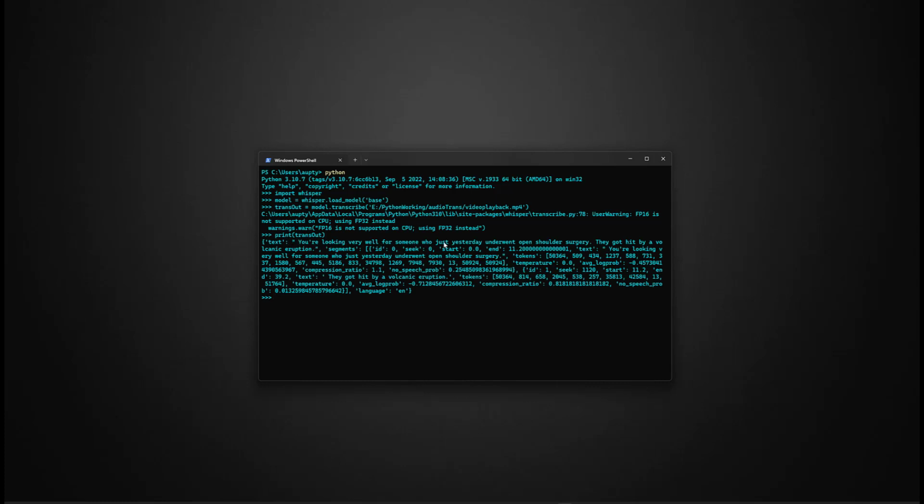So you've got your text here. You're looking very well for someone who just yesterday underwent open shoulder surgery, etc., etc. So that's simple. There's the text. It's stored in a dictionary, so you can just pull each element out, whatever you wanted from that. The text is what we're talking about here, but break it down however you want. Add things here and there to fit what you need for your script. But OpenAI's Whisper makes it super simple to get up and going transcribing audio and video files, and then store that into a Python script to implement it into FTK.